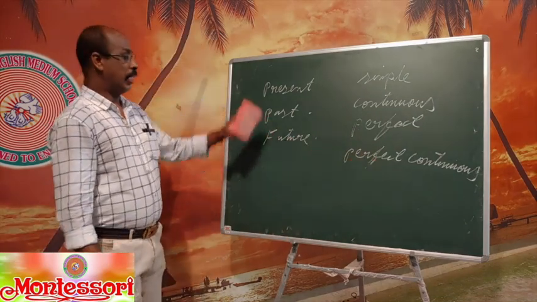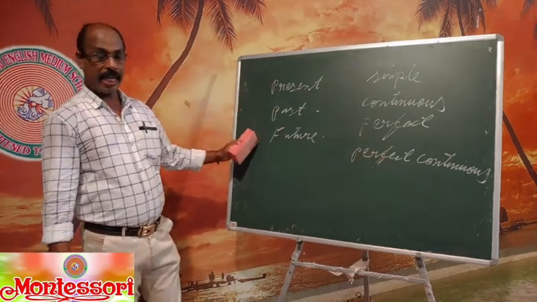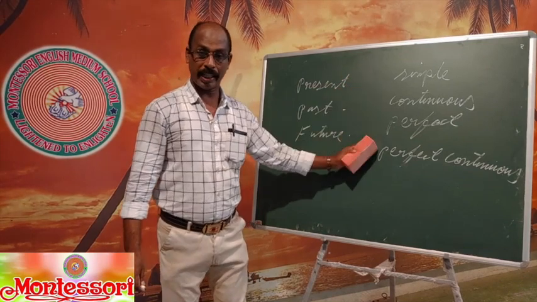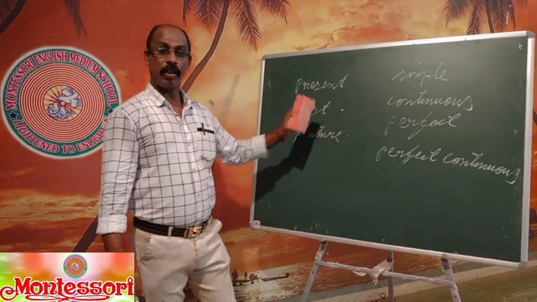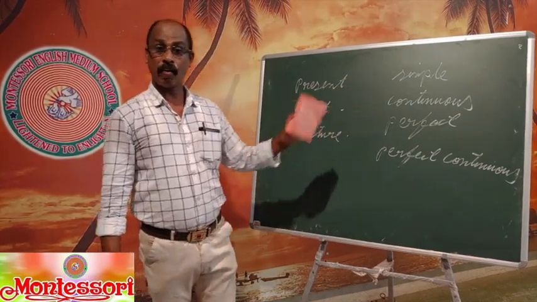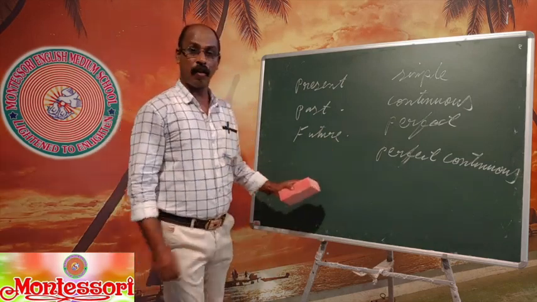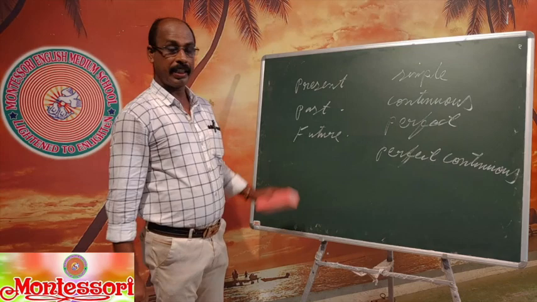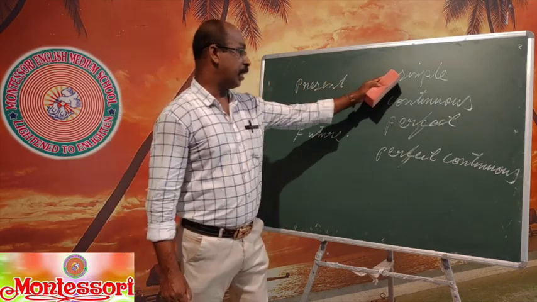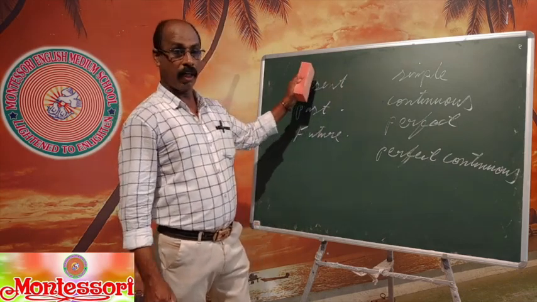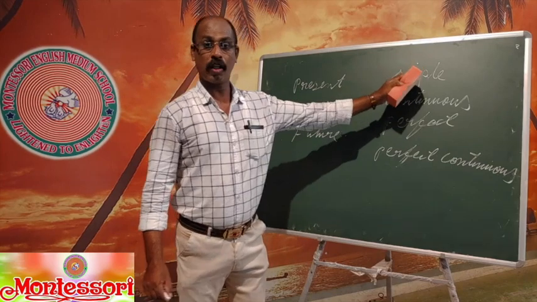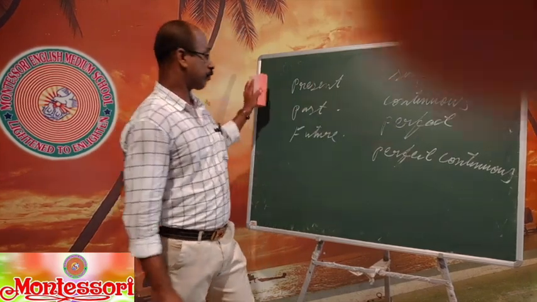So students, we have mainly three tenses. Each tense is divided into four categories. That means 4 into 3, 12 tenses. In English, there are 12 different kinds of tenses. In this section, we are going to learn about the first tense, that is, simple present tense. We can call it present simple tense or simple present tense.